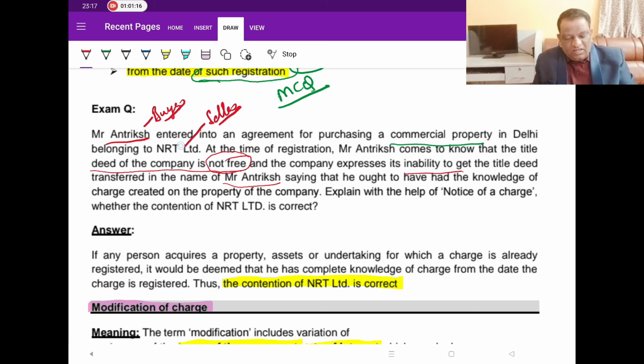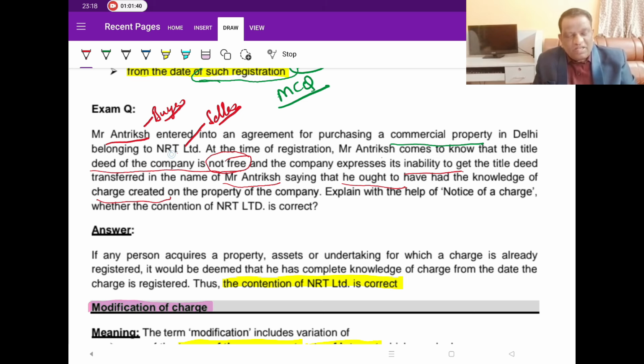He bought the property. They have taken the money. After taking the money, they are saying, we can't help you. Now, because the property department is not registering, the company says, we are helpless. We can't do anything. On top of it, this company is giving advice now. He should have known that this is already a created charge. He must be aware of it. But they are the people who are selling it.